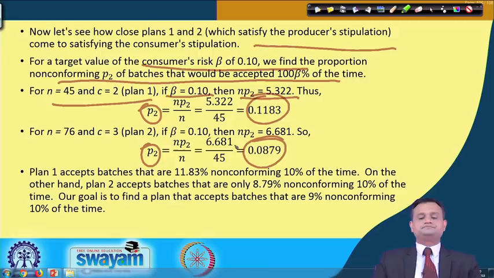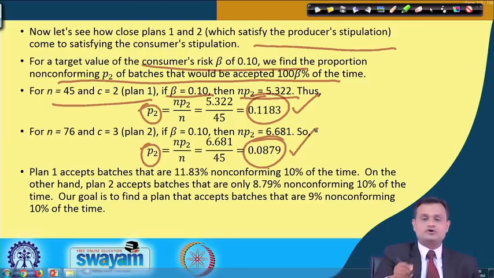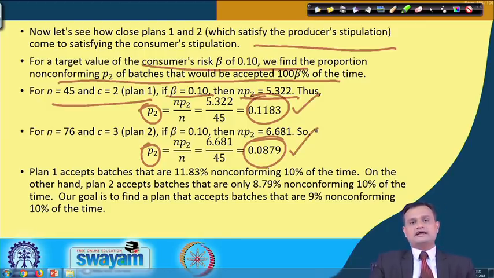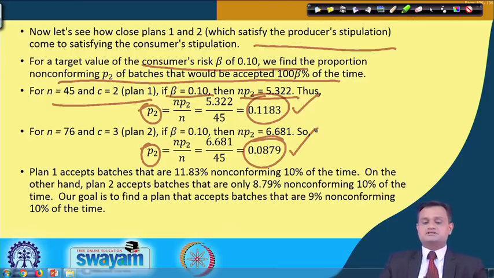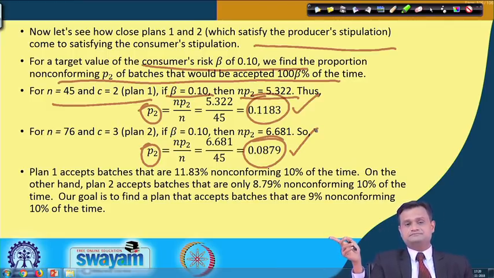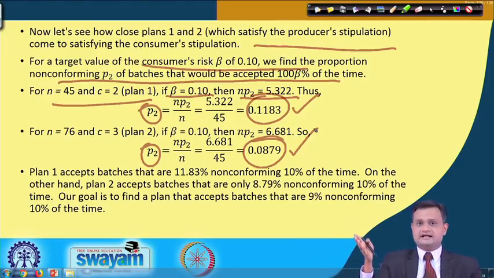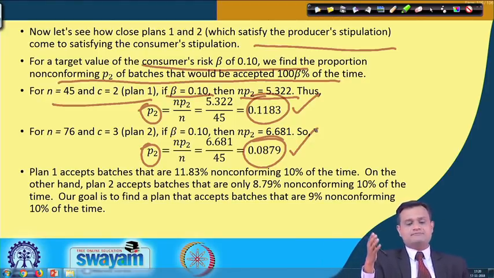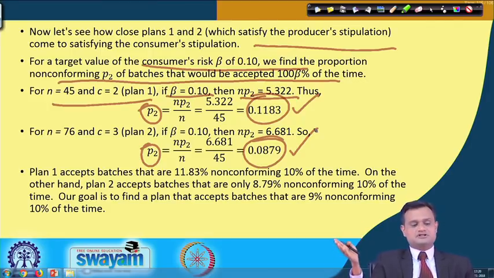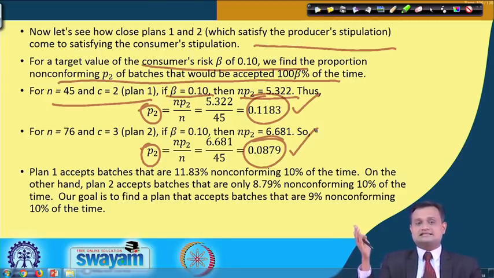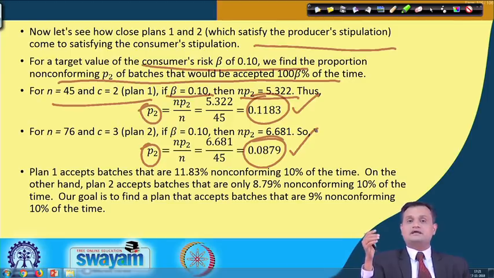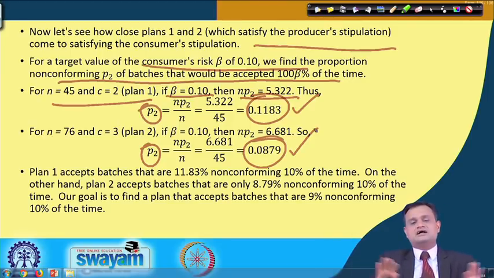Now what do you see here? Plan 1 gives you a value of P2 of 0.1183, plan 2 gives you a value of P2 of 0.0879. So my condition here is that plan 1 accepts batches that are 11.83% non-conforming 10% of the time, because beta is 10%. On the other hand, plan 2 accepts the batches that are only 8.79% non-conforming 10% of the time. Our goal is to find a plan that can accept the batches that are 9% non-conforming 10% of the time. So 10% is beta, don't get confused.